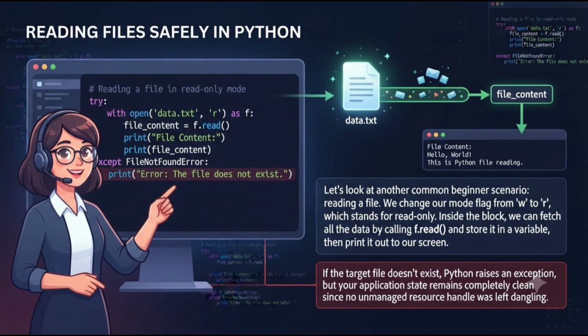Let's look at another common beginner scenario, reading a file. We change our mode flag from w to r, which stands for read-only. Inside the block, we can fetch all the data by calling f.read and store it in a variable, then print it out to our screen. If the target file doesn't exist, Python raises an exception, but your application state remains completely clean since no unmanaged resource handle was left dangling.